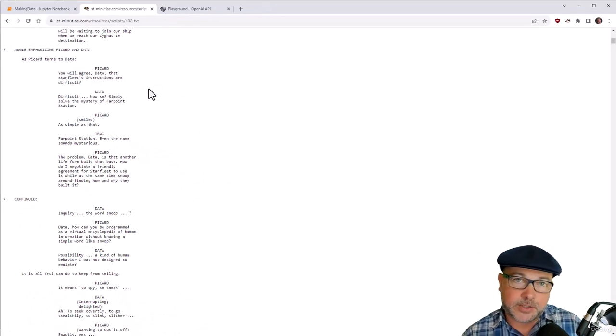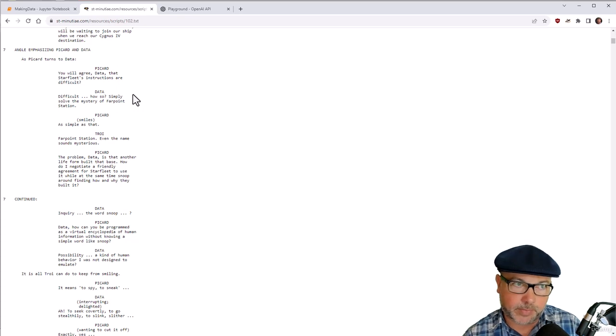"You're so optimistic, Data." So our challenge here is to create a training data file that we can use to fine-tune GPT 3.5. So the approach I'm going to take is to extract every line that Data ever said and take the line before that. So these are going to be the conversations that I'm going to train it with.